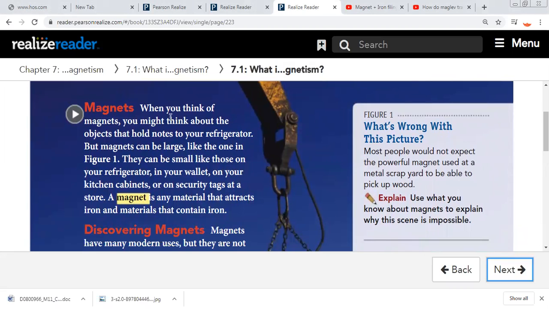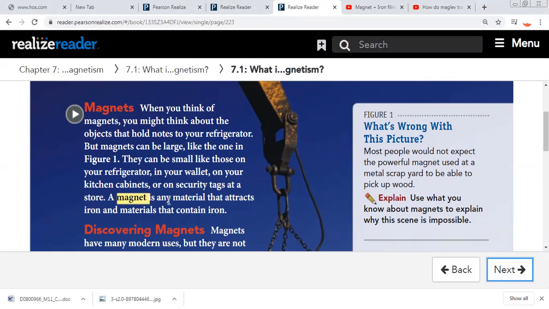When you think of a magnet, a magnet like this can be large or small. What is the meaning of magnet?